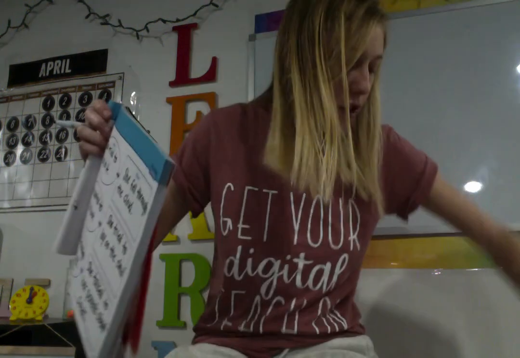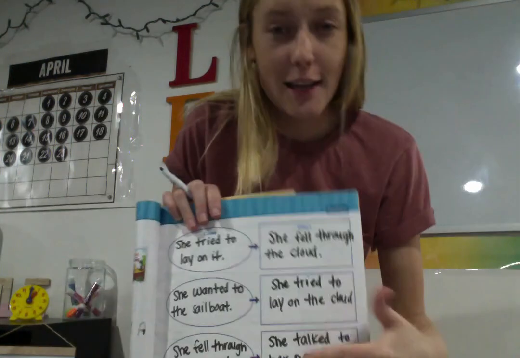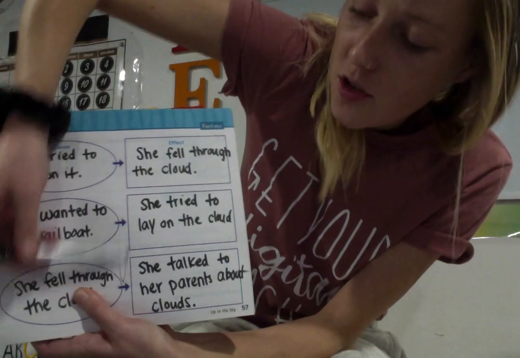Because when you look at these, these are the events that happen. The best way to fill out a cause and effect chart when you're reading a story is to ask yourself, okay, well, who's my main character? In this story, our main character was Fern. And then I went on to ask myself, okay, well, what happened to Fern in the story? These are the things that happened to her. She fell through the cloud. She tried to lay on the cloud. She talked to her parents about that cloud. Those things happened to her.